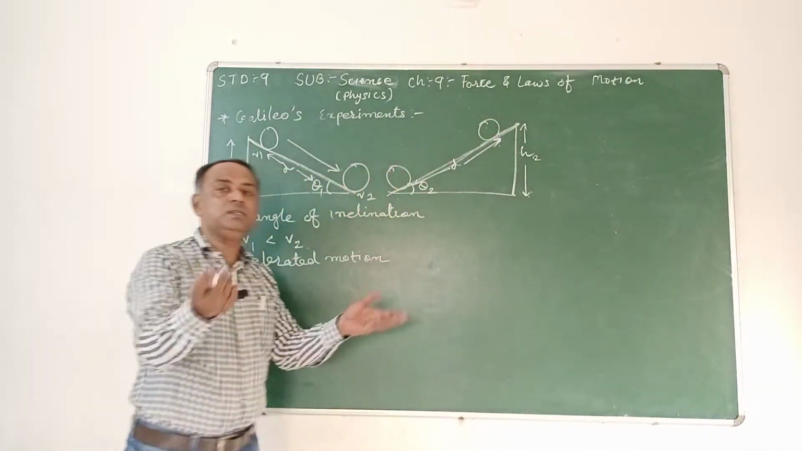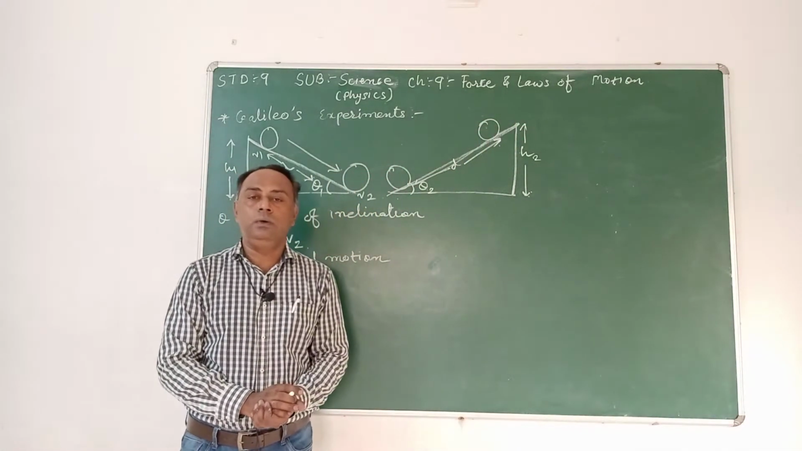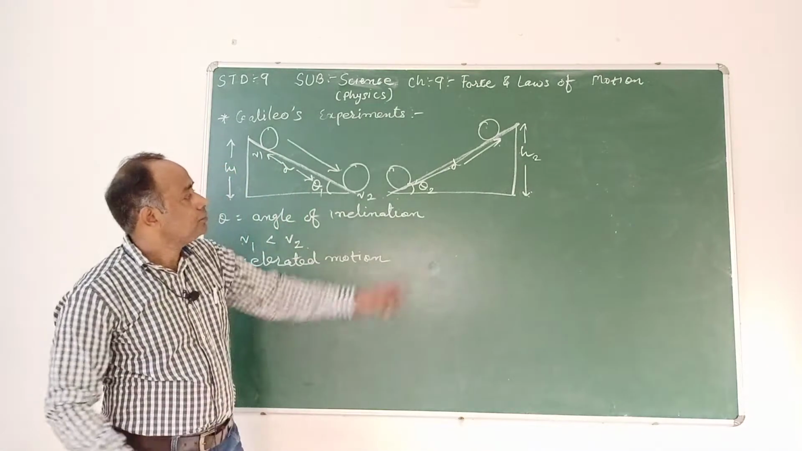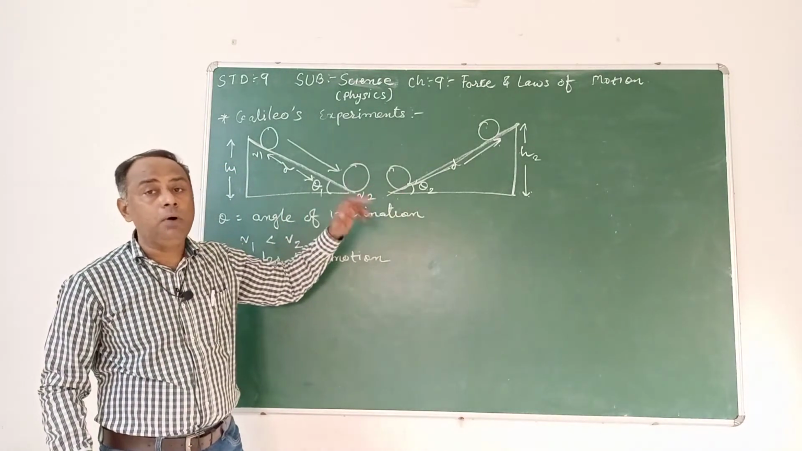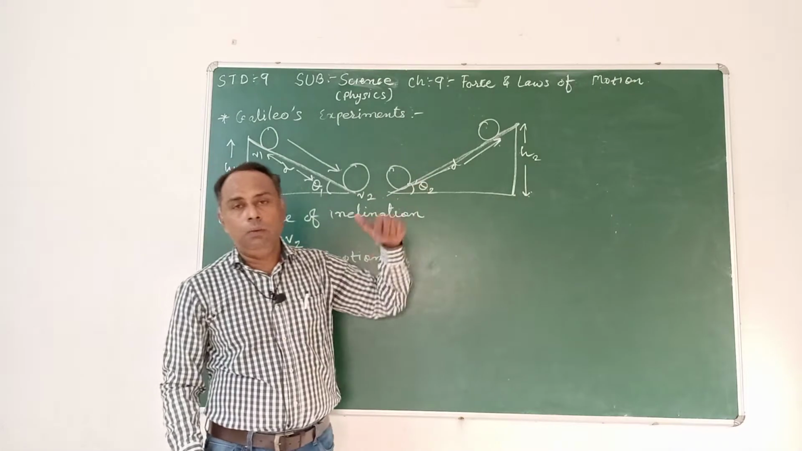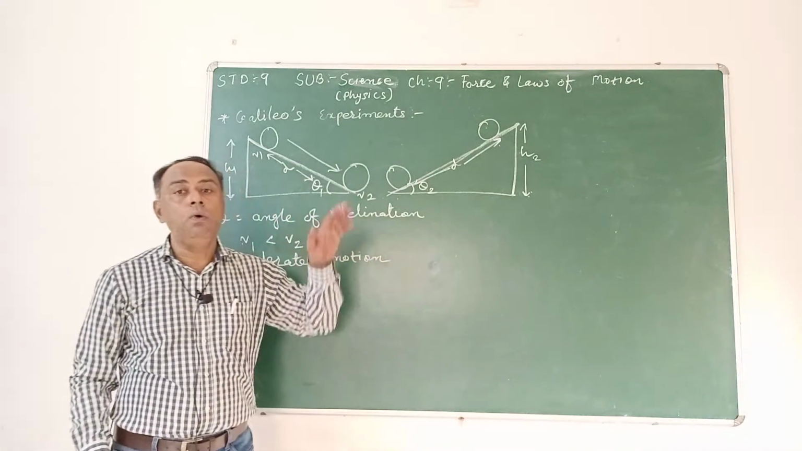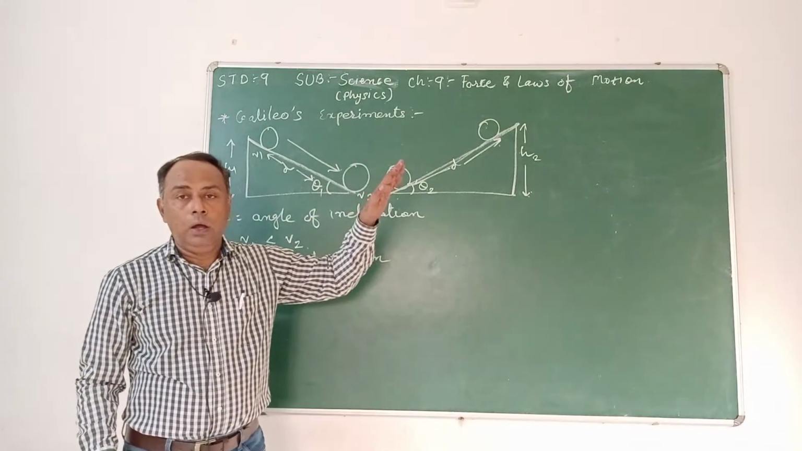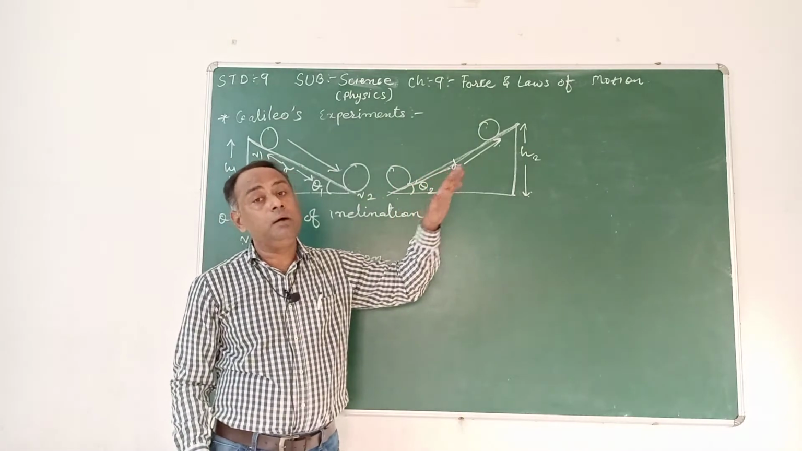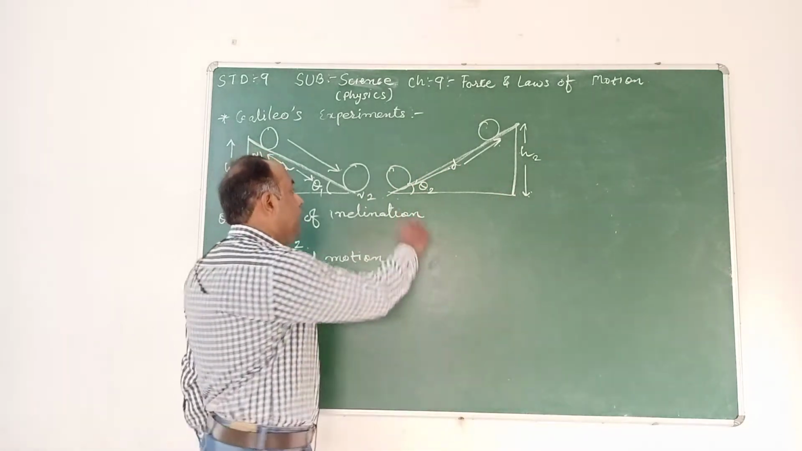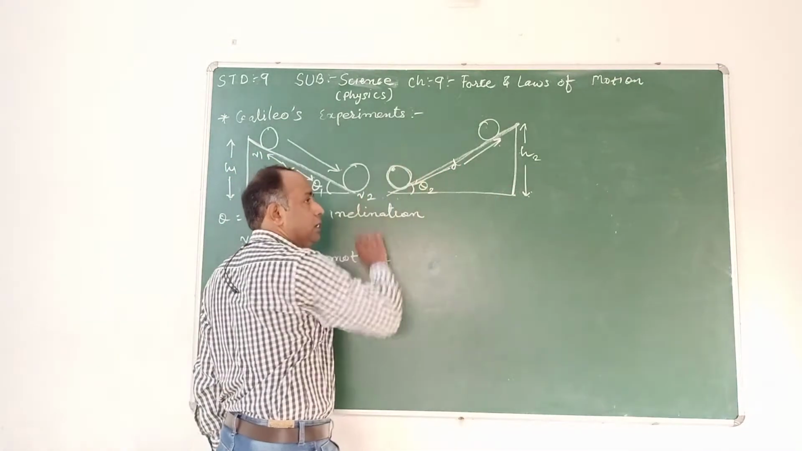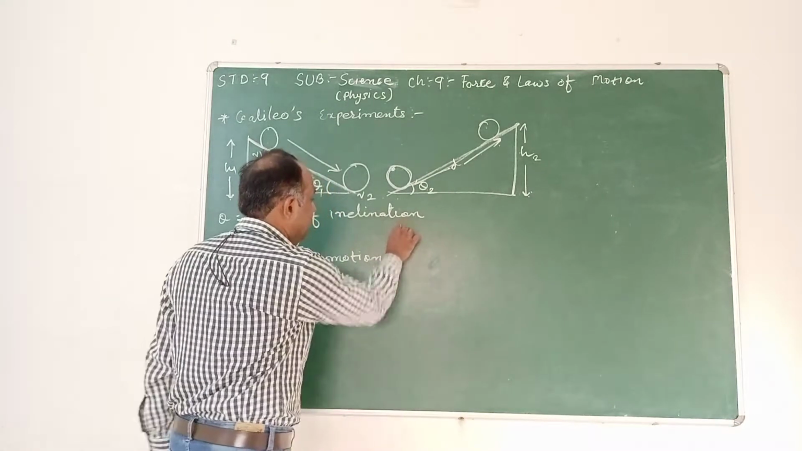But here the situation is going to be different. Now, in what terms? When a ball starts to move up, in fact it starts to move in the upward direction, what is happening? In the initial stage its velocity will be more, like this, v3.